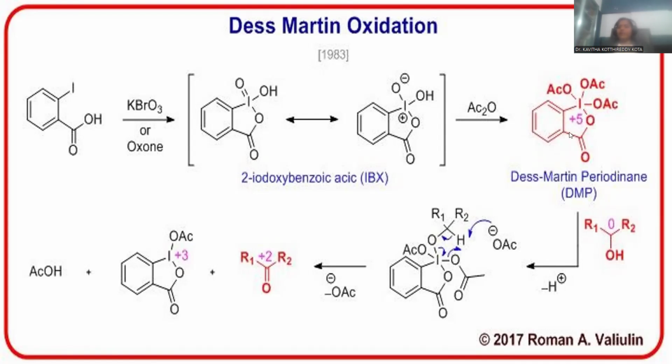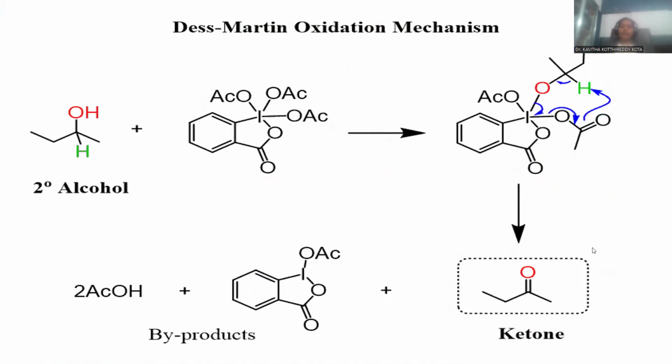How can you synthesize Dess-Martin oxidizing agent in situ within the laboratory? After that, how can we go for the oxidation of alcohols into corresponding carbonyl compounds? The detailed mechanism is provided in the slide. Hopefully it is more clear for the viewers. Now let me go for the mechanism for the reaction in the detailed manner.